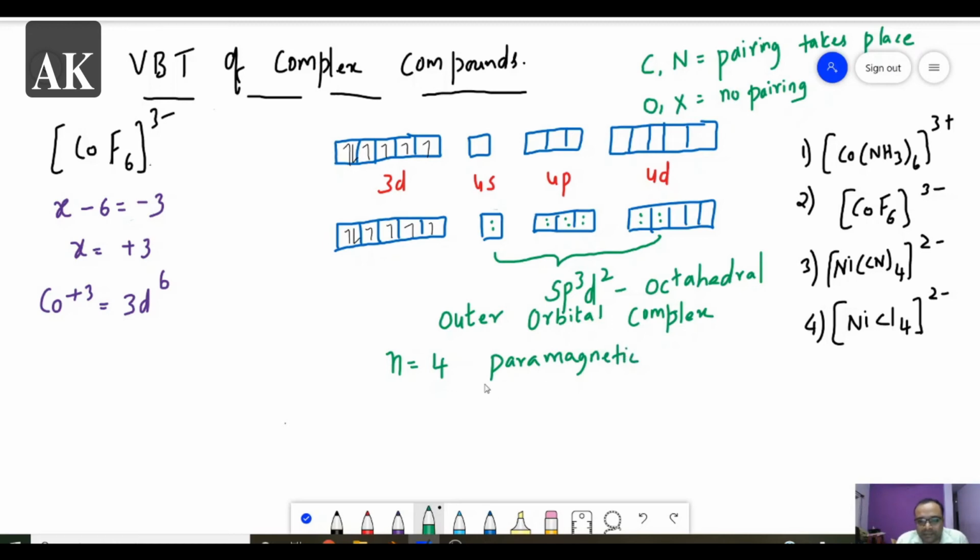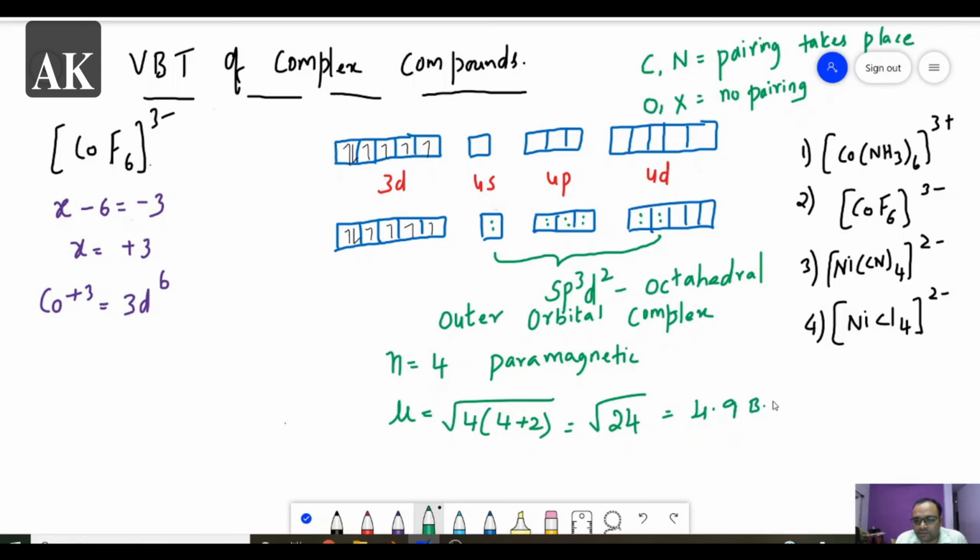Now you can calculate the magnetic moment. I am directly calculating the magnetic moment, that is mu is equal to under root of n into n plus 2. So it is 4 into 4 plus 2. So 4 plus 2 is 6, 4 times 6 is 24, under root of 24. So it is nearly equal to 4.9.